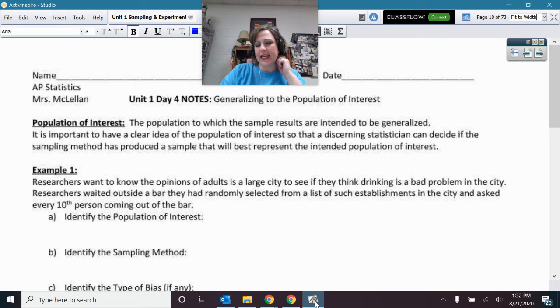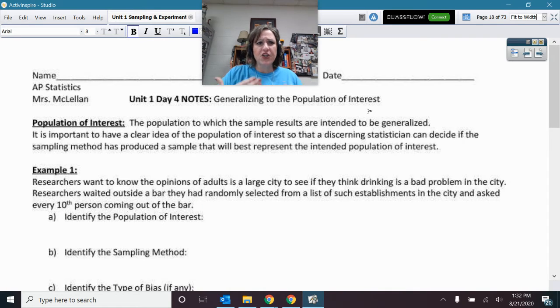All right, guys, we're going to go ahead and work on our notes. In the regular statistics, this may be on a different day. I'm not exactly sure what that one is. But regardless, in both classes, the topic is generalizing to the population of interest.